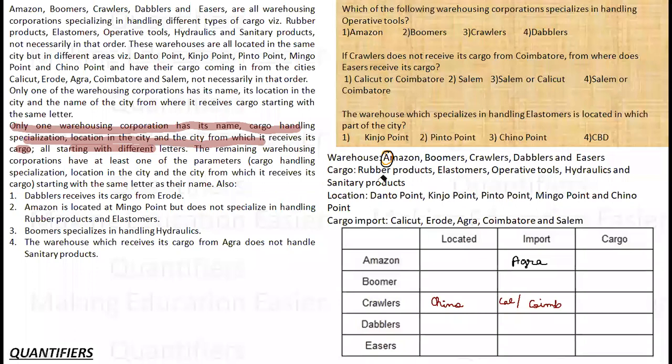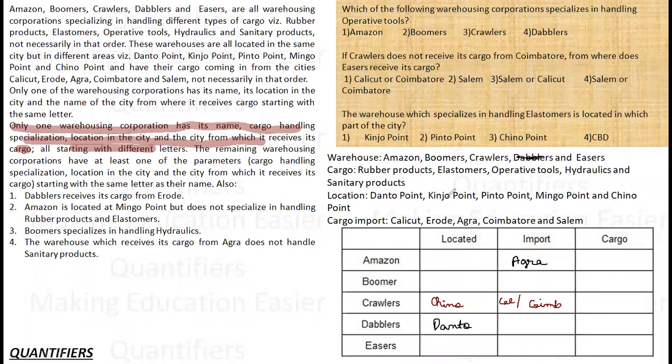Similarly, if I talk about D, Dabblers, D is all different, that I know. D is not here, D is here, Dento location, Dento point, and nothing else is mentioned. Okay, this is done.